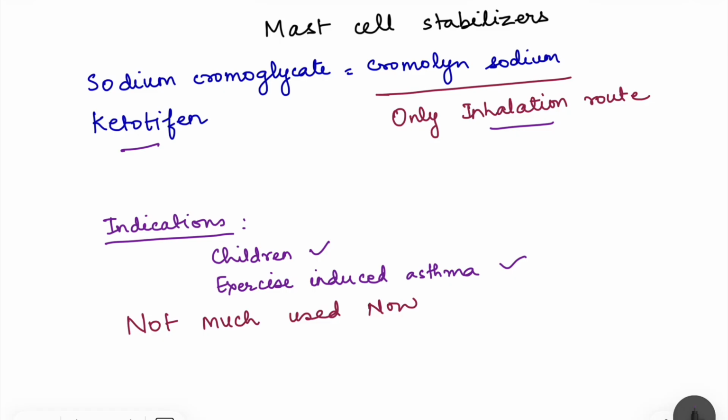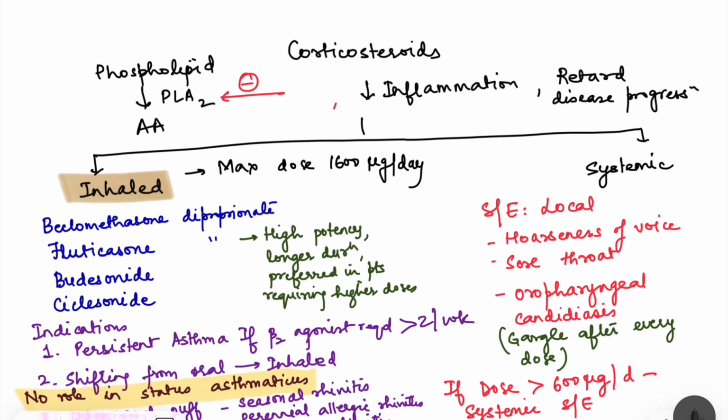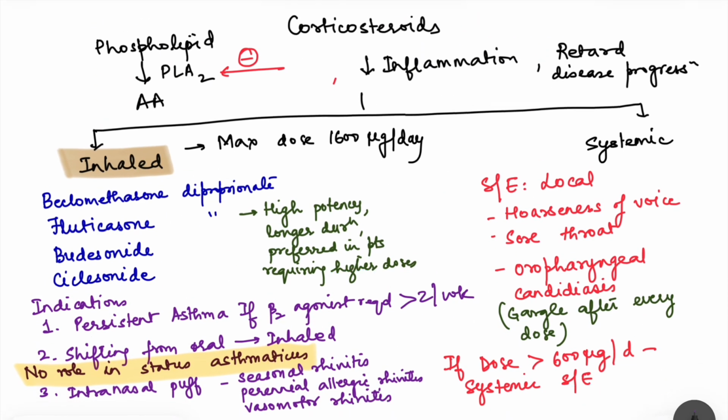Then we have very important corticosteroids. So corticosteroids are the anti-inflammatory drugs, and remember that if the patient is using beta-2 agonist more than 2 times in a week, then it is a must to add corticosteroids in the treatment regime. So as told, they decrease the inflammation, and there are various mechanisms by which they decrease the inflammation that in detail we are not going to see.